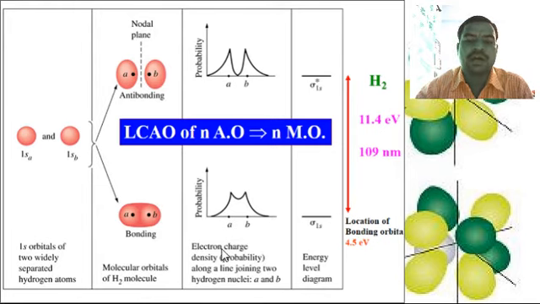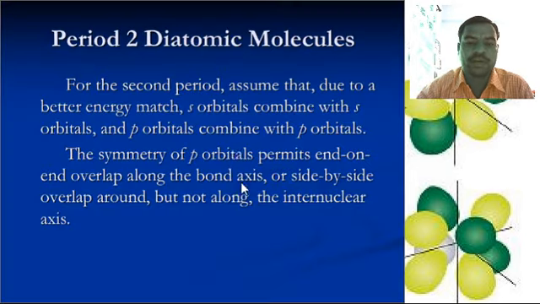Here we see the electron charge density probability along the line joining two hydrogen atoms A and B. Here is the energy level diagram for sigma 1s and sigma star 1s. These are the bonding and antibonding molecular orbitals, formed by using linear combinations of the atomic orbitals.